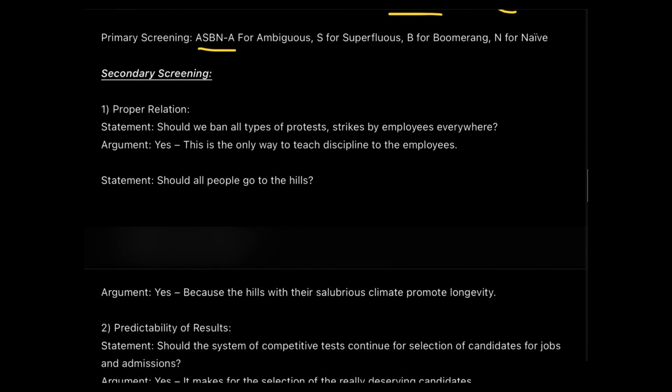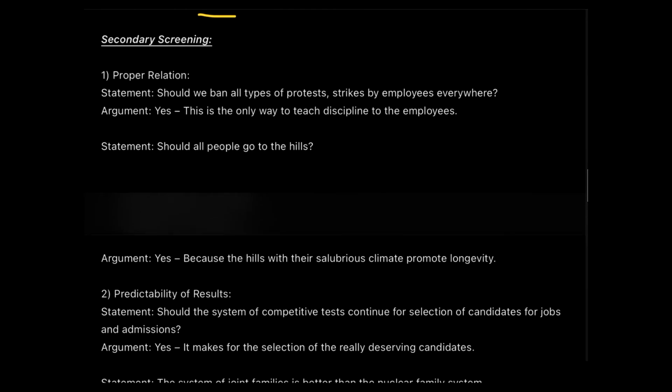Now, secondary screening is also distinguished between some parts. So, the first part is proper relation. We can check whether the statement and the arguments are having proper relation or not. And if they are not related to each other, then we can reject it as a weak argument. Now, just have a look. Okay, here you will say that in that case, the proper relation will be directly related to the unclear and ambiguous type of screening which we did in the primary screening.